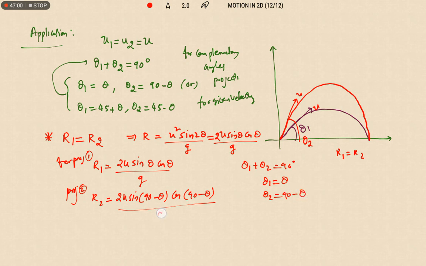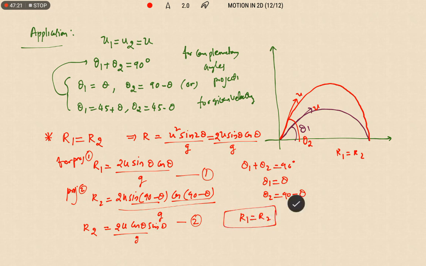Sine (90 minus theta) is cos theta and cos (90 minus theta) is sine theta. If we observe that expression, the ranges will be the same. So for projection with complementary angles for given velocities, the ranges of the projectiles will be equal.